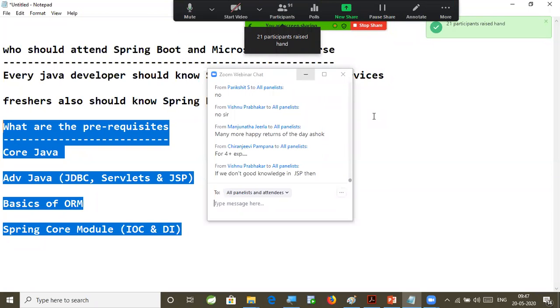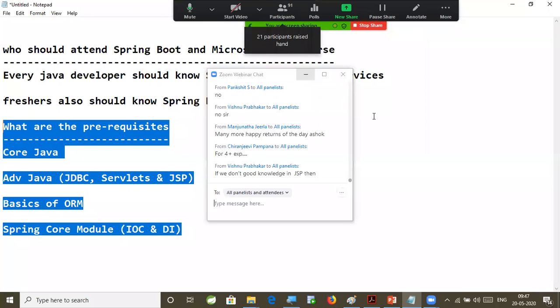If you don't have JSP knowledge, that's not a big issue, sir, because as part of microservices, the UI will be very little, because we are going to develop backend services. So why am I asking you to know JSP? As part of Spring Web MVC, we are going to develop a few web applications. For that, JSP knowledge is required. So if you don't have that much knowledge of JSP, still that's not a problem.